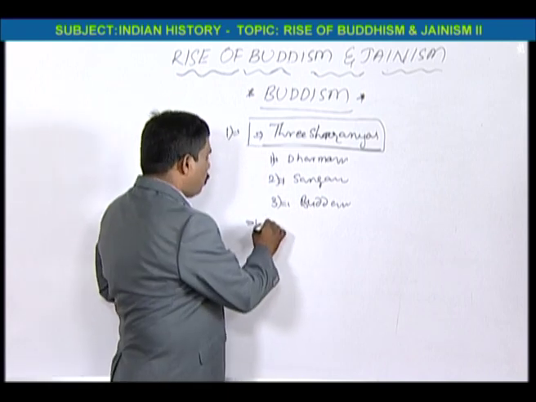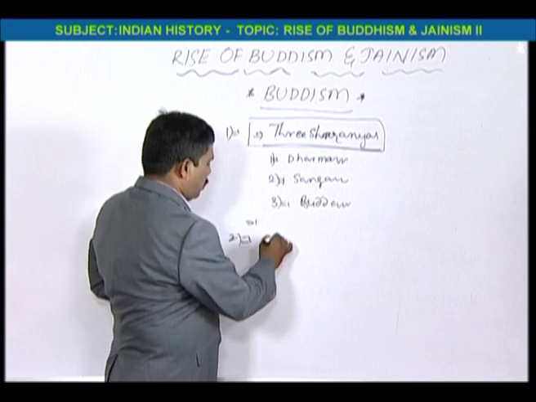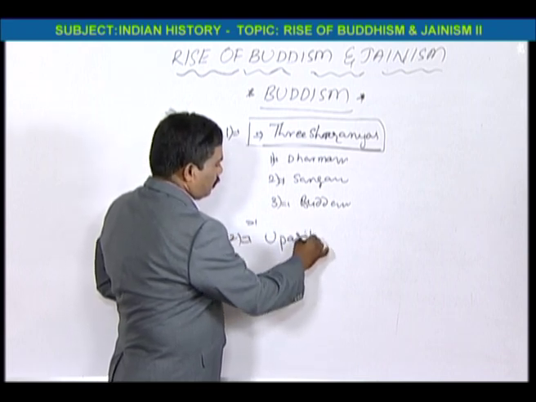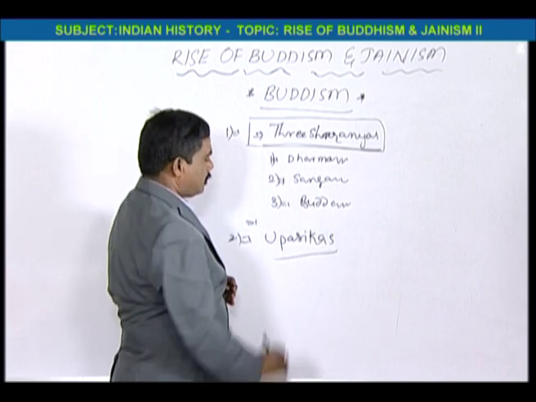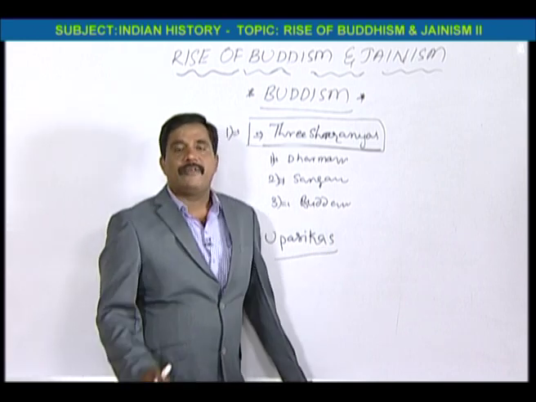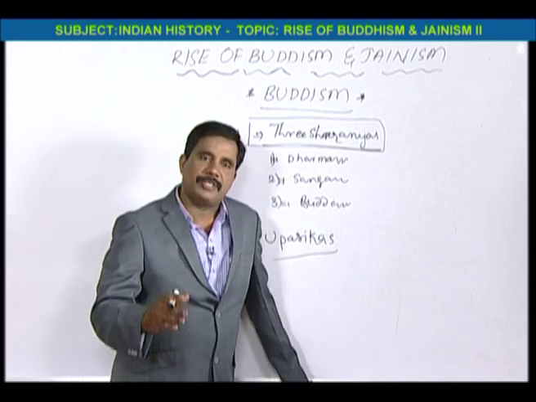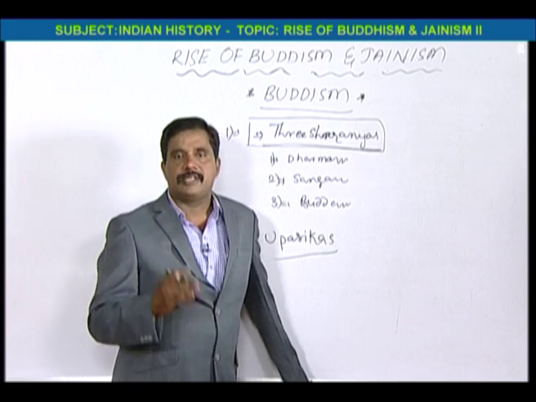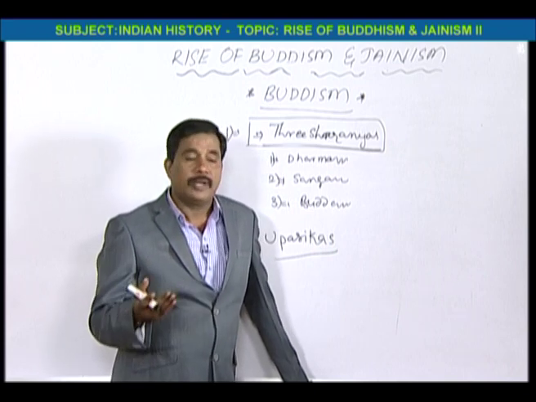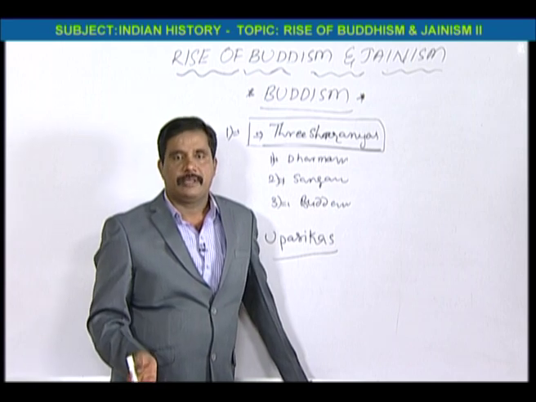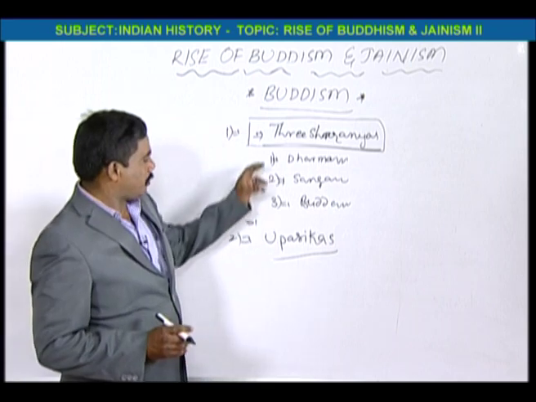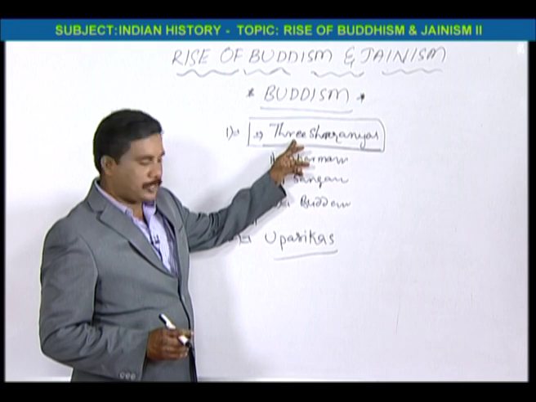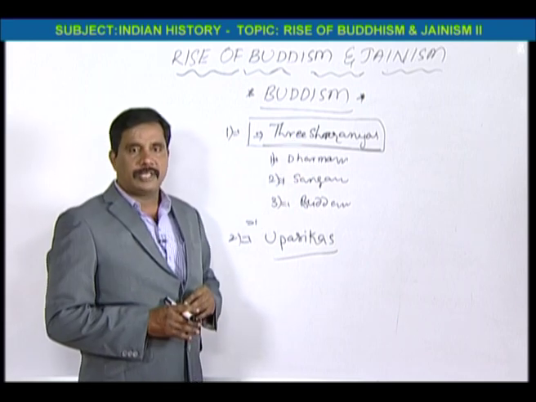And the second, Upasikas. Upasikas means they will have the family. They will take membership, they will follow the Buddhist principles, but they will have the family. That's why these are the 2 kinds of people: Bauddha bhikshu and Bauddha Upasika.